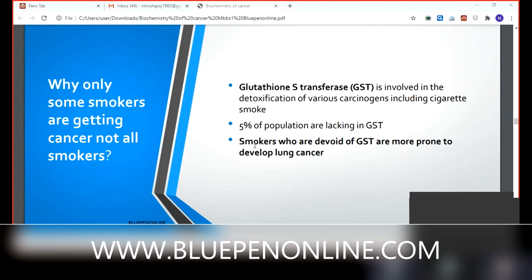No, ma'am. We also have that question. Only some smokers are getting cancer, not all smokers. Some are living with no problem, their lungs are functioning properly. Sometimes there is a small cough, that's all, and they can survive. But in some cases, they get lung cancer at a very young age, for example between 30 and 40, while some people are still smoking and there is no problem for them. What is the reason?